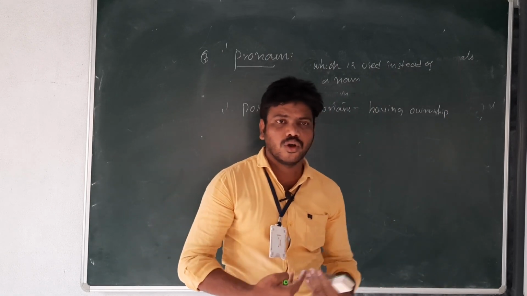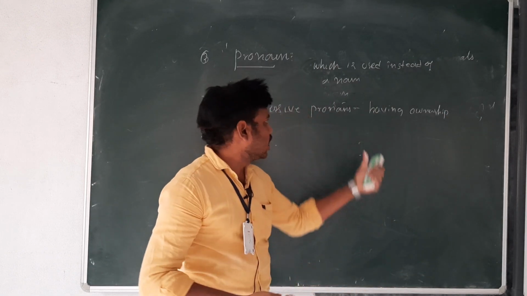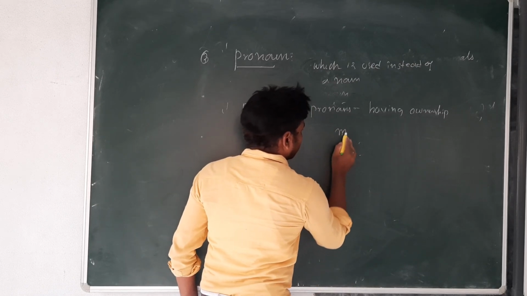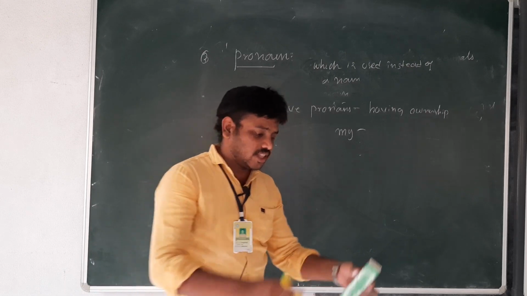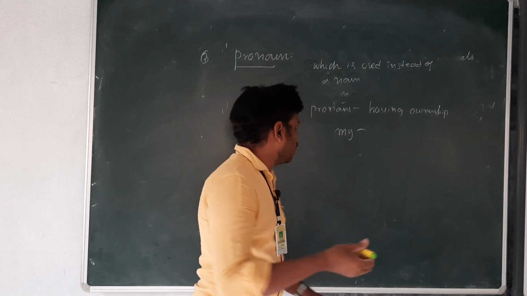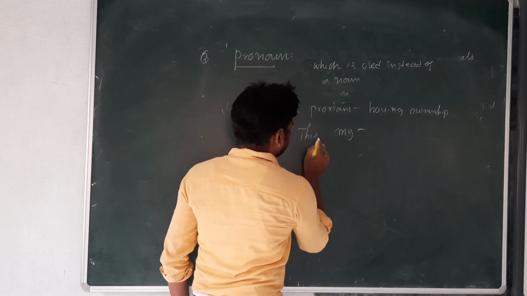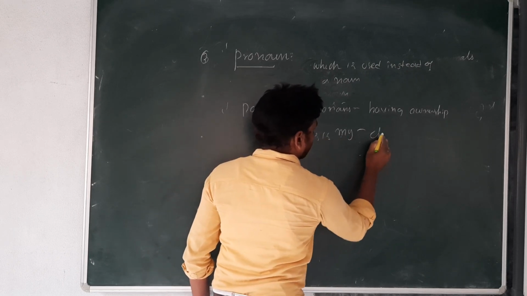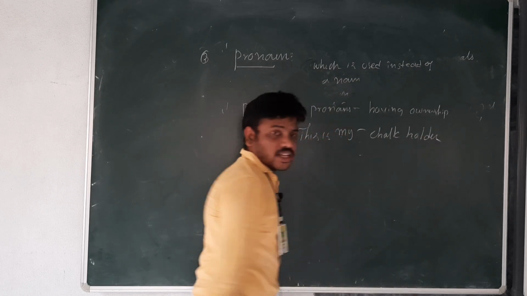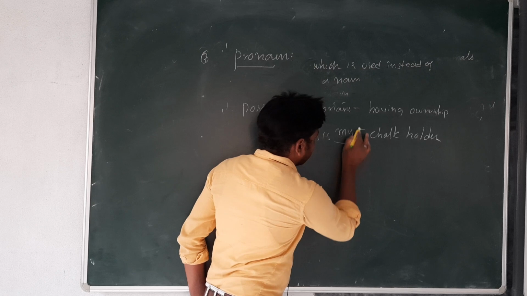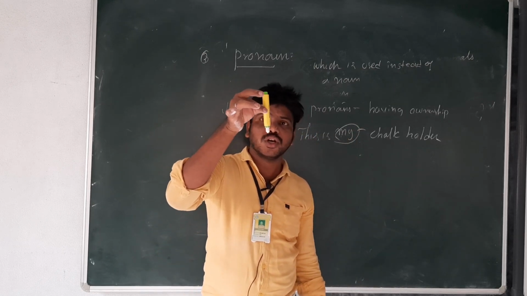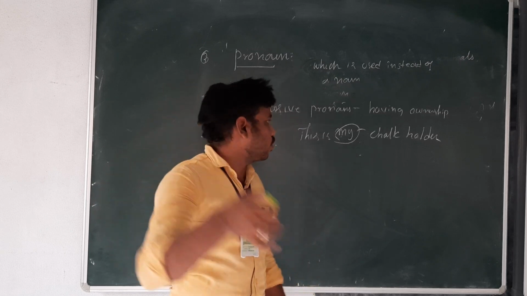What I have, what I possess, that is called possessive pronouns. For example, you can say this is my chalk holder. My is called a possessive pronoun because it belongs to me.